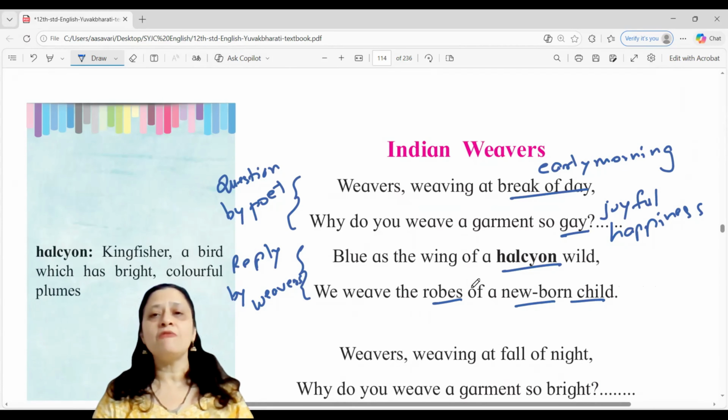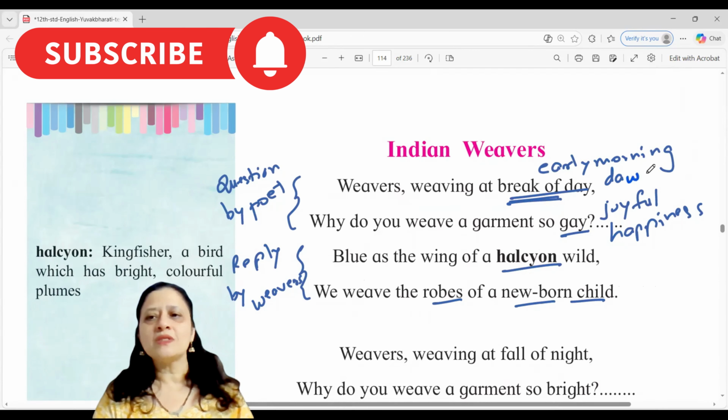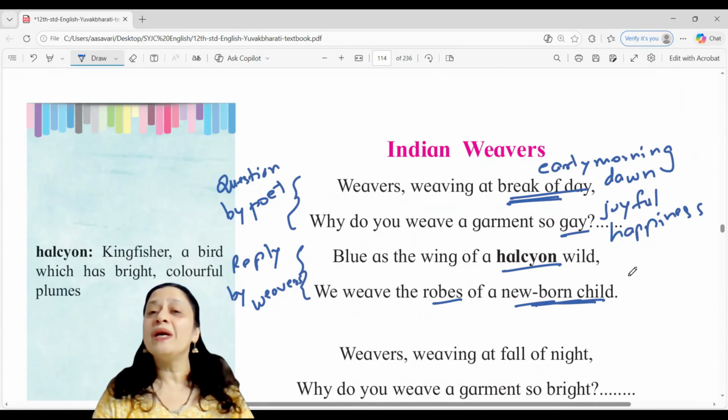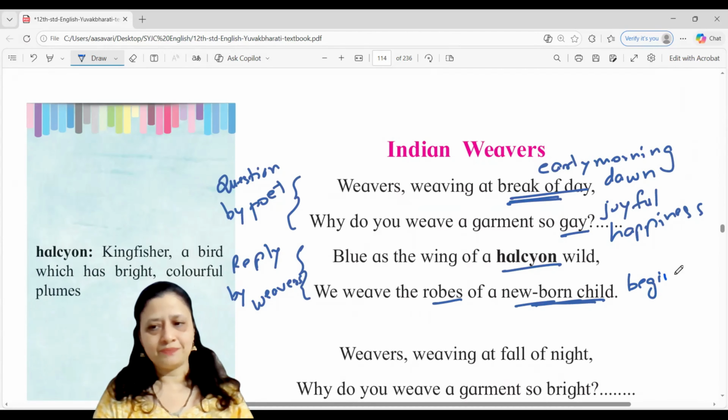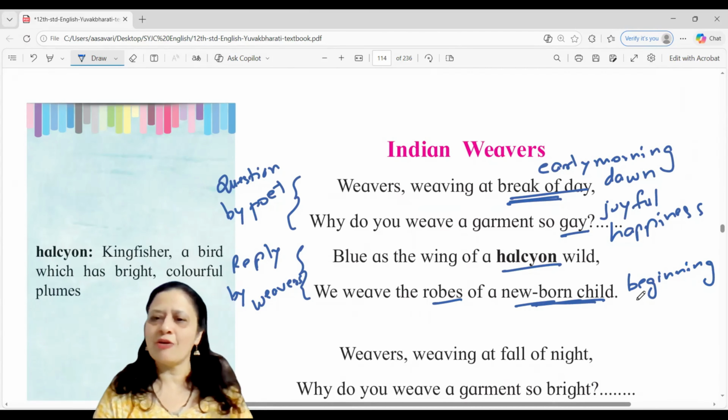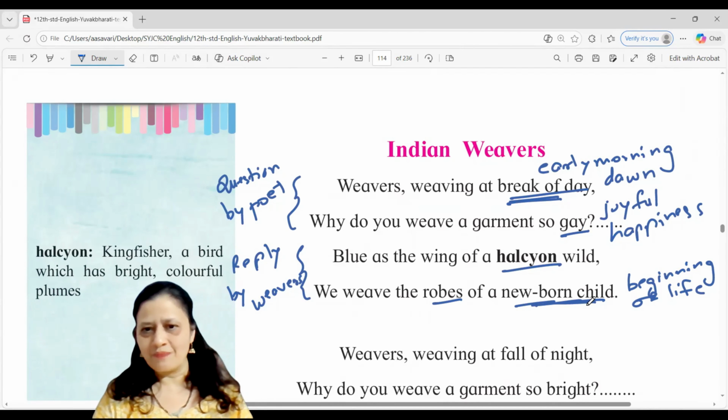So the weavers are saying we have chosen the color blue because we are weaving the clothes for a newborn child. Now, as I pointed out towards the beginning, what should you focus on? The time of the day. What is the time here? Break of the day. That is dawn or early morning, right? And what is it that it is representing? It is the newborn child. That is the beginning of life. Beginning of day and beginning of life, right? That is the metaphor here. That is the comparison here.